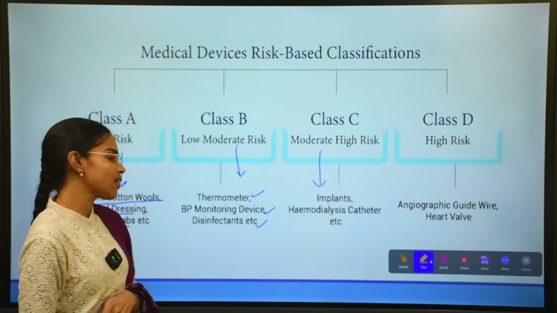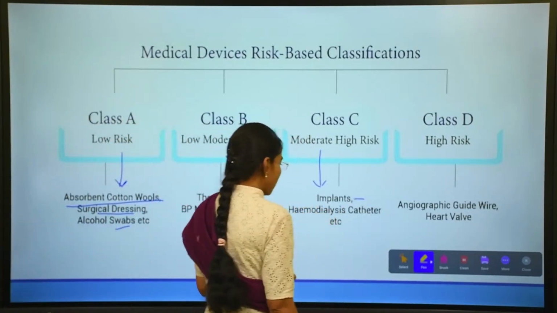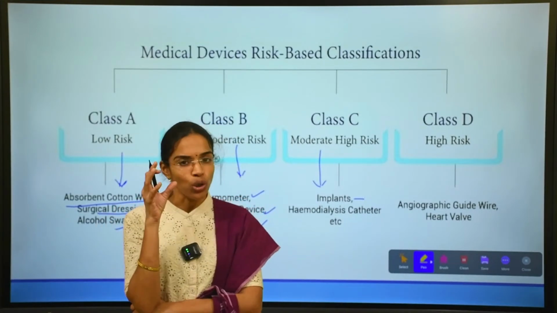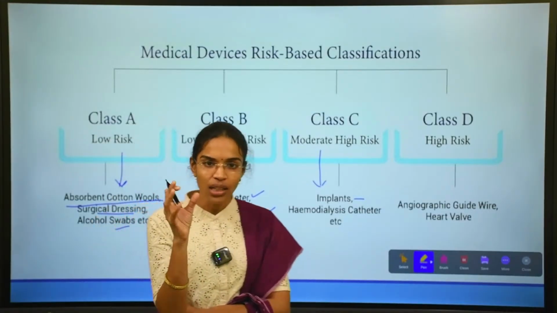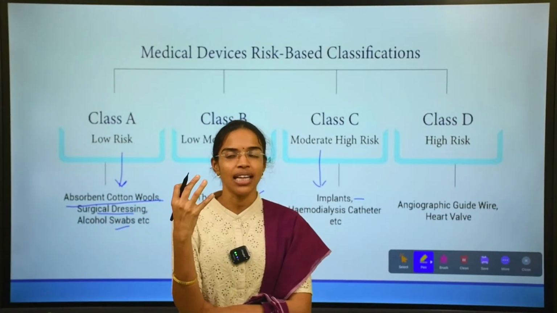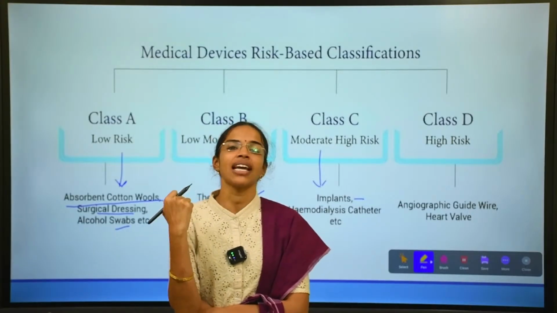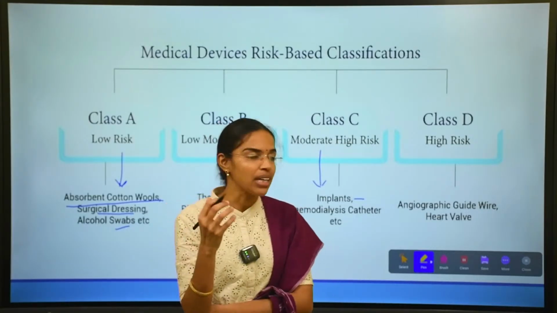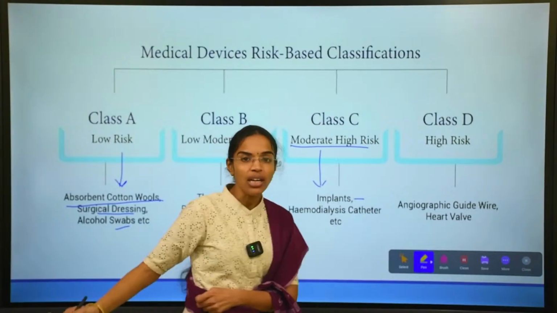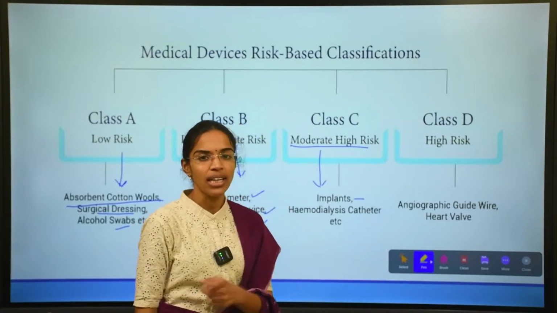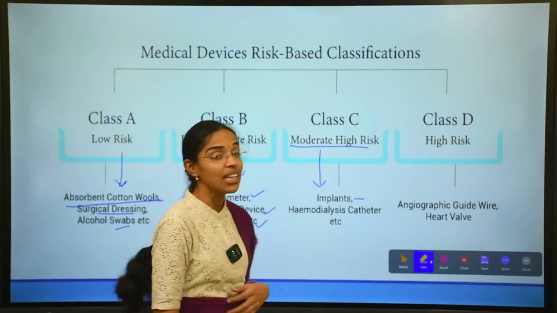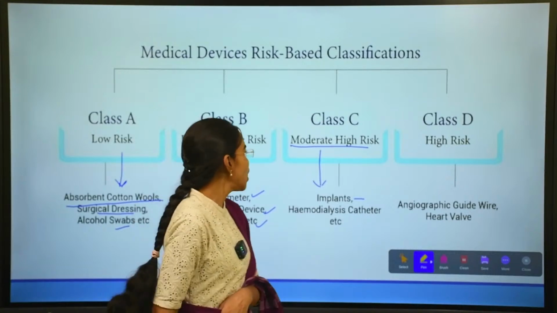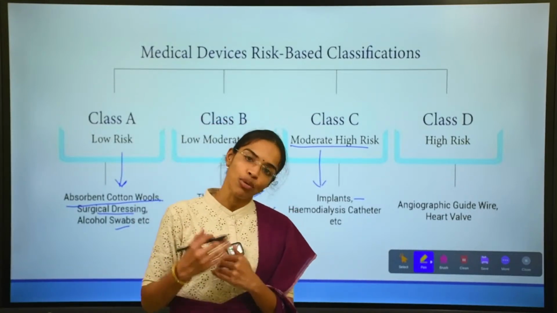So what all fall under class C medical devices? Yes, the implants, catheters. The implants and catheters, not only the hemodialysis catheters, but also various central venous catheters, the pacemakers. All these contribute a moderate to high risk. The hemodialysis equipment and the implants. Just now we have discussed the implants, IUDs. Also, they pose a moderate to high risk. They come under the category of moderate to high risk.